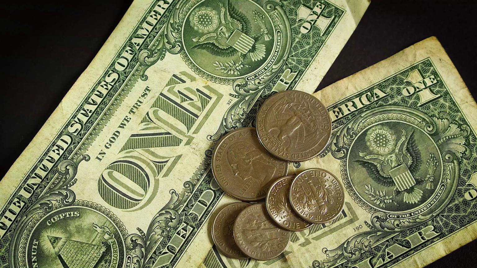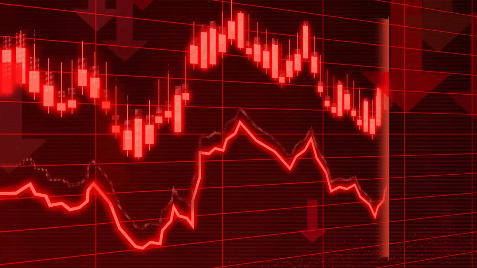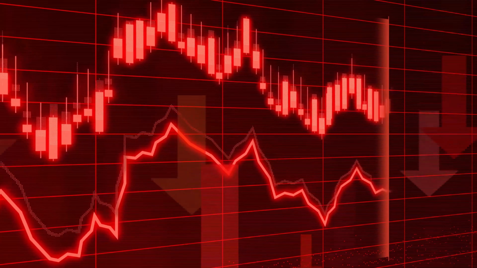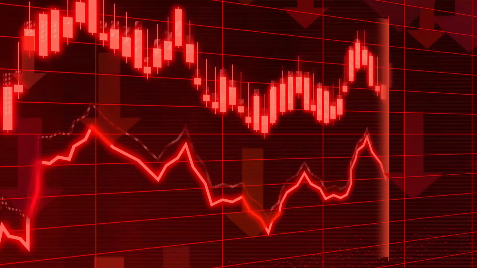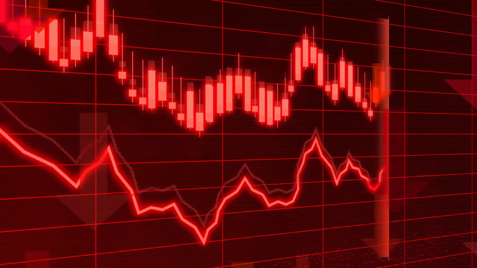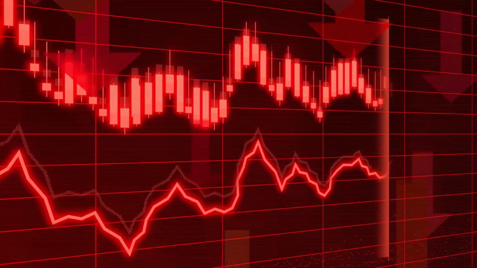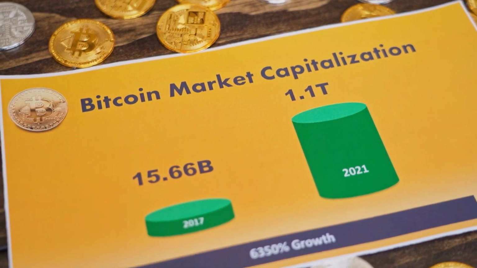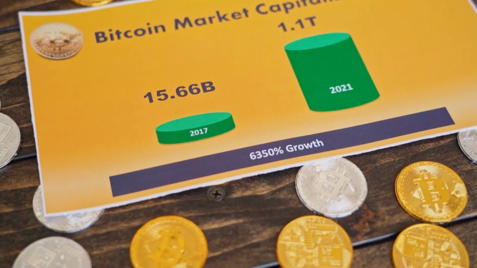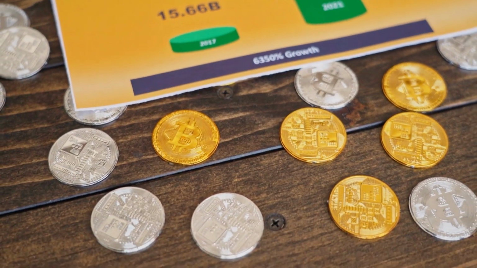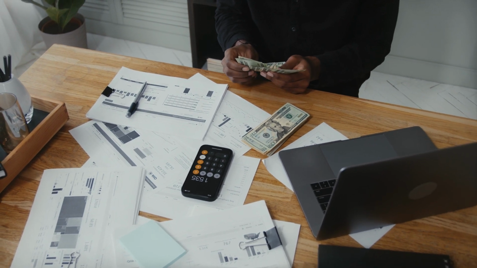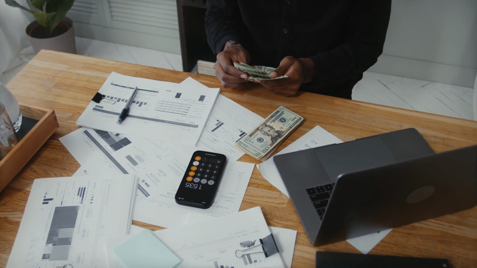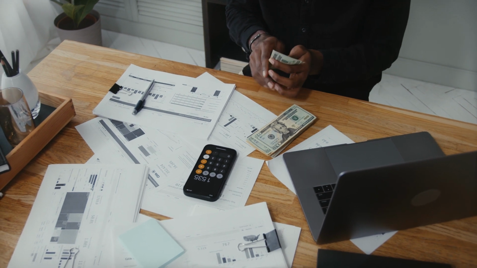Firstly, it is essential to understand the root causes of stagnant growth and high inflation. There are several factors contributing to this issue, including geopolitical tensions, supply chain disruptions, and a lack of investment in critical sectors such as infrastructure and education. In addition, the pandemic has further exacerbated the problem, leading to a sharp contraction in economic activity in many parts of the world. To address these issues, we propose a three-step plan.